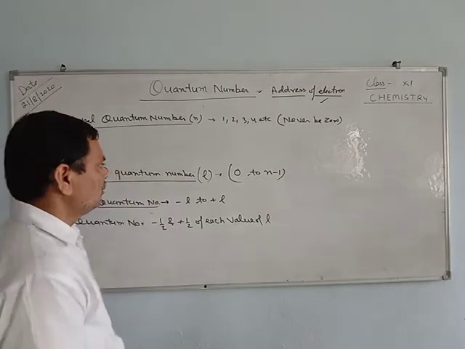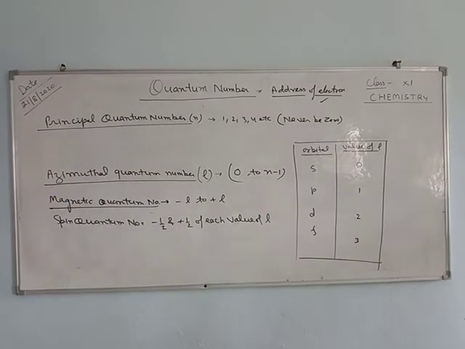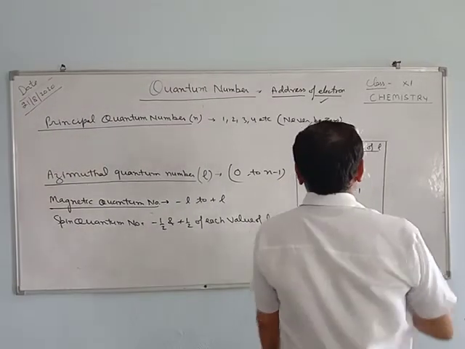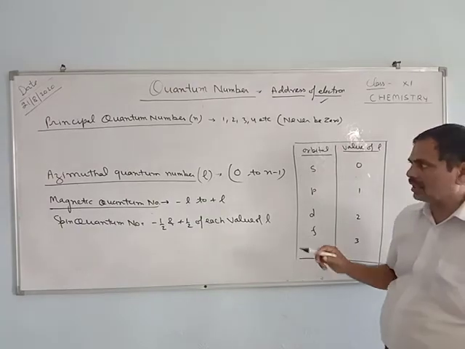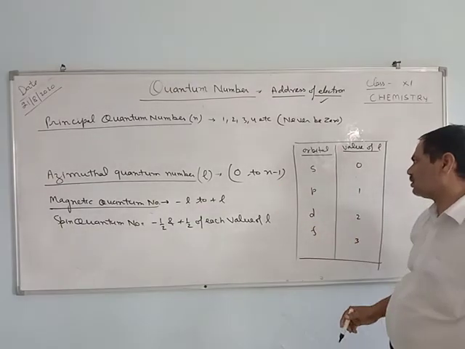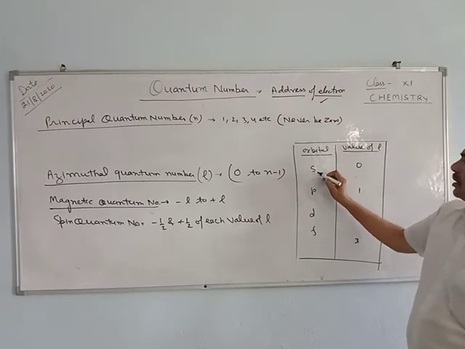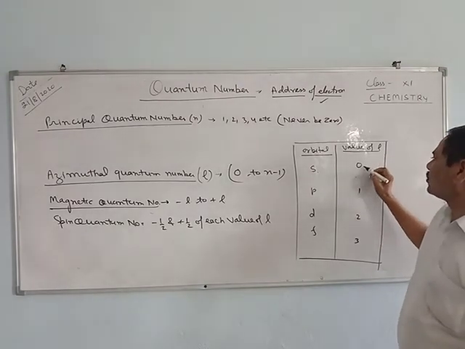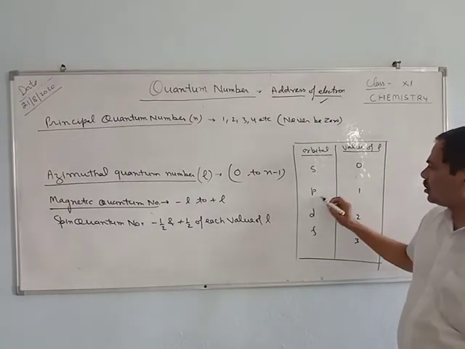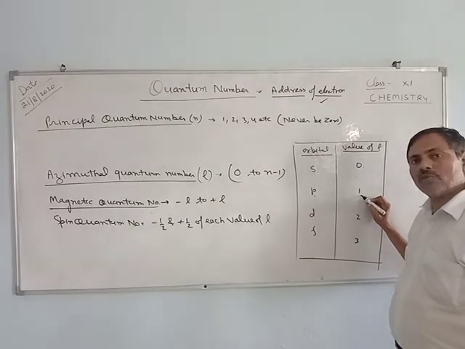Now we come to the value of L, the azimuthal quantum number, in the case of orbitals. If the electron is present in the s orbital, the azimuthal quantum number will be 0. If the electron is present in the p orbital, the value of L is always 1.